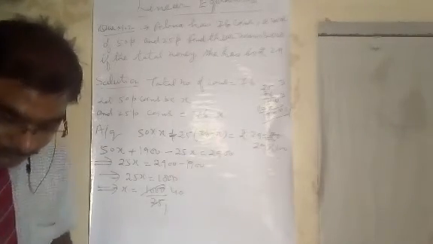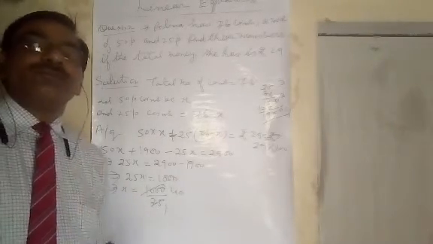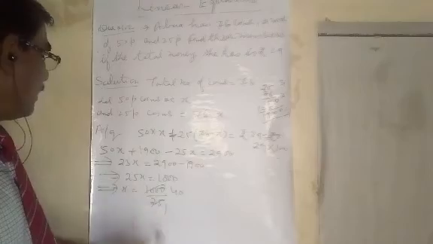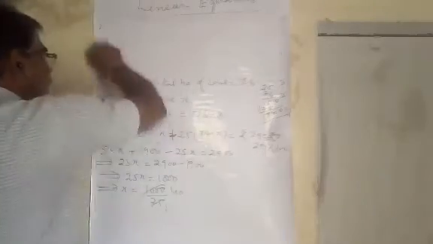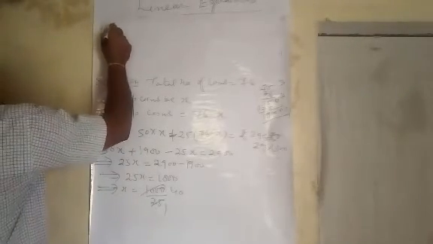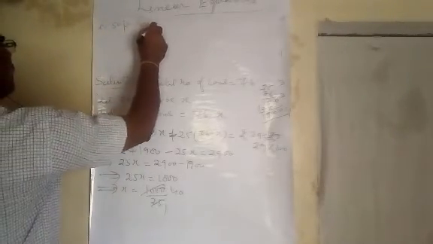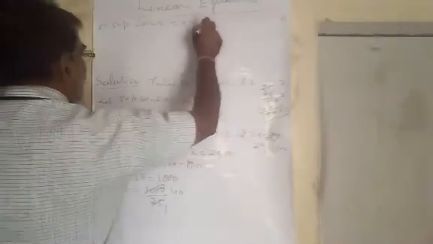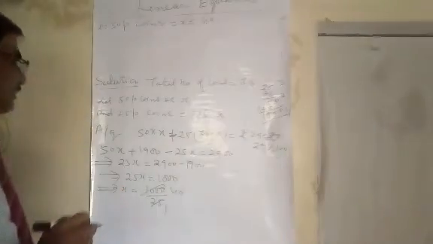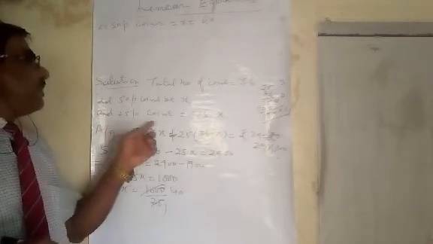Therefore I get the value of x equal to 40. Therefore 50 paise coins equal x equals 40.